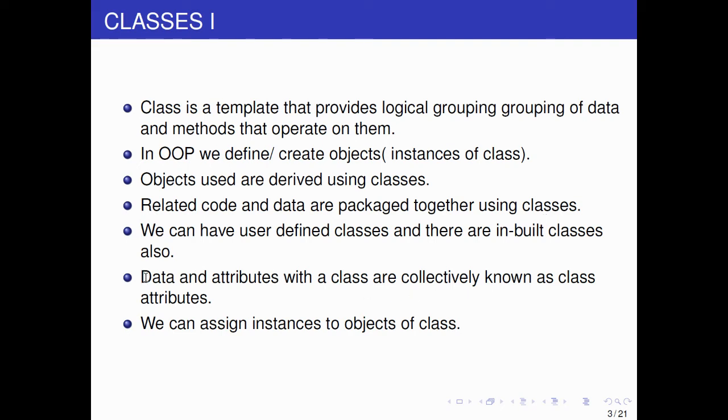Variables are called attributes in the case of classes. So attributes means variables. Data and variables with a class are collectively known as class attributes. The attribute will be used as a variable name. And we can assign instances to an object of a class.